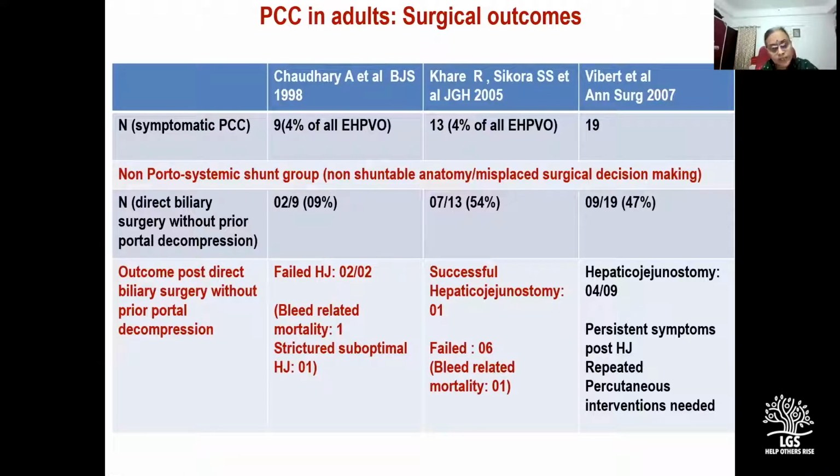So in all patients wherein direct biliary surgery without prior portal decompression was attempted, barring one or two patients, it failed. And the surgeon was forced to retract because of life-threatening bleed on the operating table. And there were some intraoperative as well as post-operative bleed-related mortality as well. So this slide actually has a very important message.